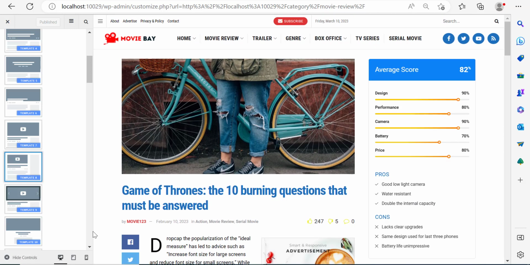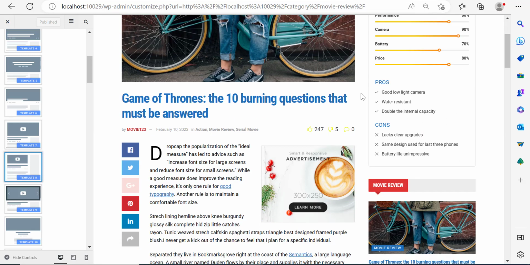And the reason why the video template is used in the first place is because the video template allows you to put videos in your blog or in your post. That way people can not only see the image or the featured image, but if you have some videos, you can put them at the top. And so when they enter, they can see those videos. And that's ideal for a movie blogging website because you're posting movie reviews, you're posting movie scenes. And so you need to make sure that you have that option to put a video on the top of a post.